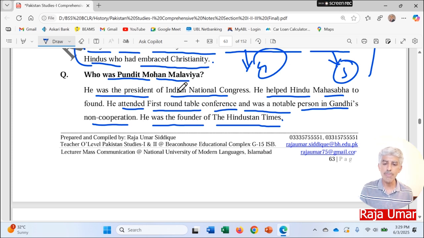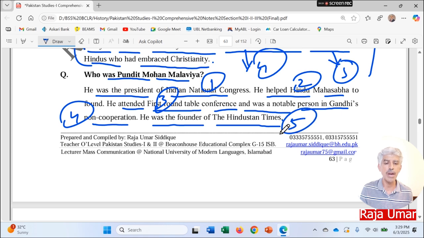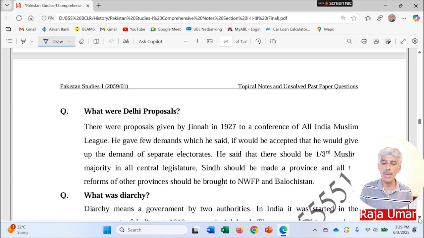So he was the president of Indian National Congress, point number 1. He helped Hindu Mahasabha to found, point number 2. He attended the first roundtable conference in 1930, point number 3. And he was a notable person in Gandhi's non-cooperation movement, point number 4. And he was the founder of the Hindustan Times, point number 5. So you can gain full 4 marks from this question as well.